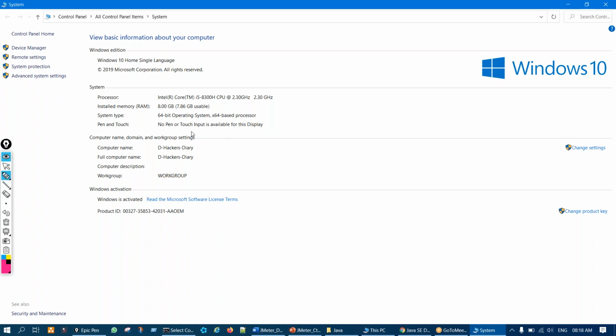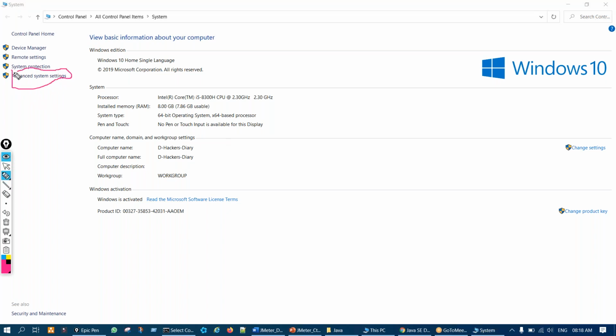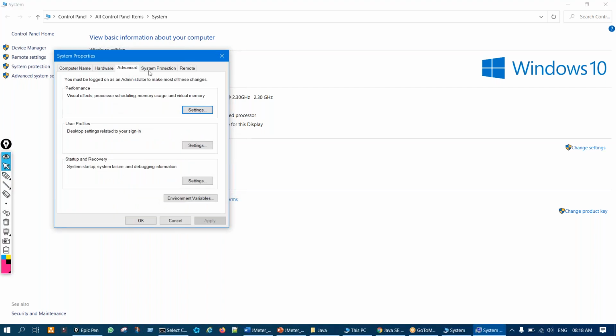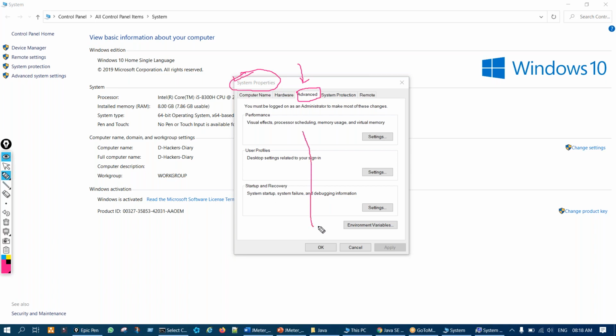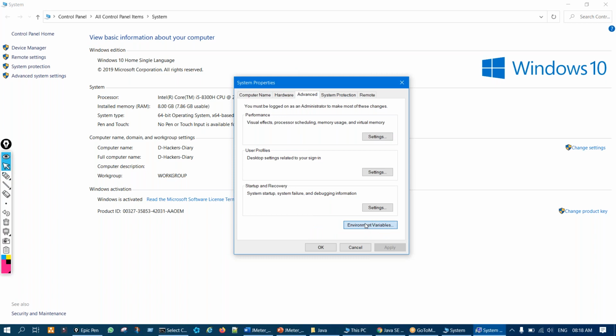and then here on the left hand side you'll see this option called Advanced System Settings. Okay, this option, Advanced System Settings. So click on that, and automatically one more pop-up will come called System Properties, right? Here the Advanced tab will be auto selected, and in the same tab below you'll see Environment Variables will be there, right? So we have to click on this Environment Variables. So click on that. So one more pop-up will come.